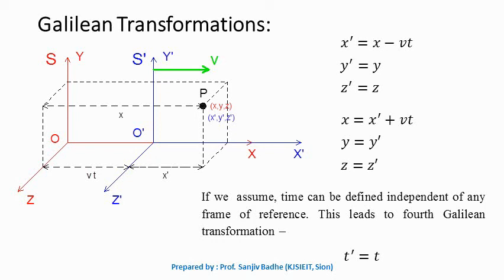Time can be defined independent of any frame of reference, and with this we can write the fourth Galilean transformation as t prime equal to t. So these are the Galilean transformations with the help of which we can transform the space coordinates and the time coordinates from one frame of reference to the other frame of reference.